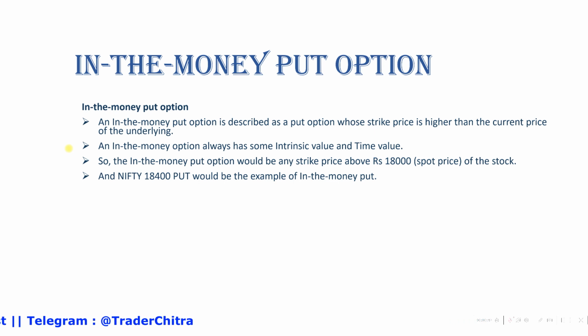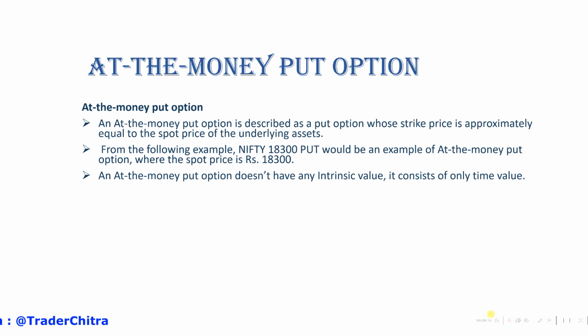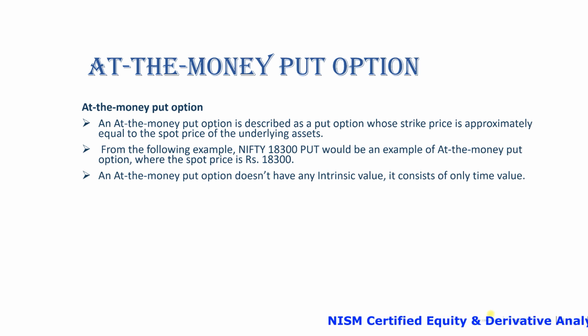That is an example for ITM for the put options. At the money for the put option. At the money put option is described as a put option whose strike price is approximately equal to the spot price of the underlying assets. Say for example, if the Nifty spot is 18,300, the at the money for the put option will be the same, that is 18,300. At the money put option doesn't have the intrinsic value, it consists only of the time value.